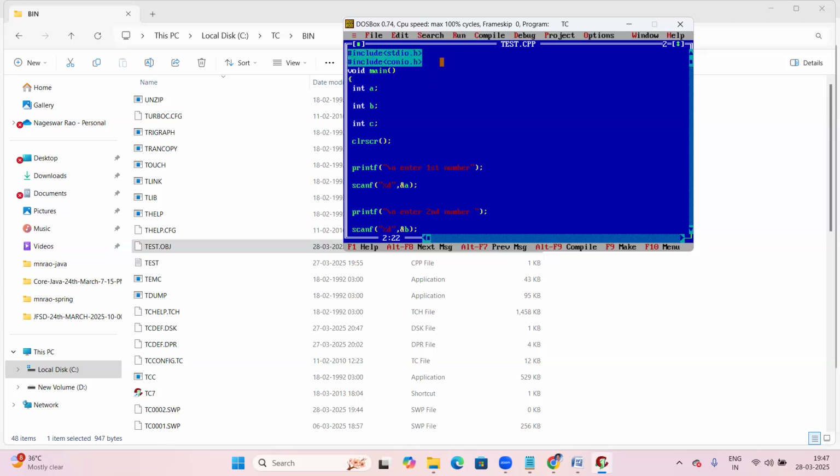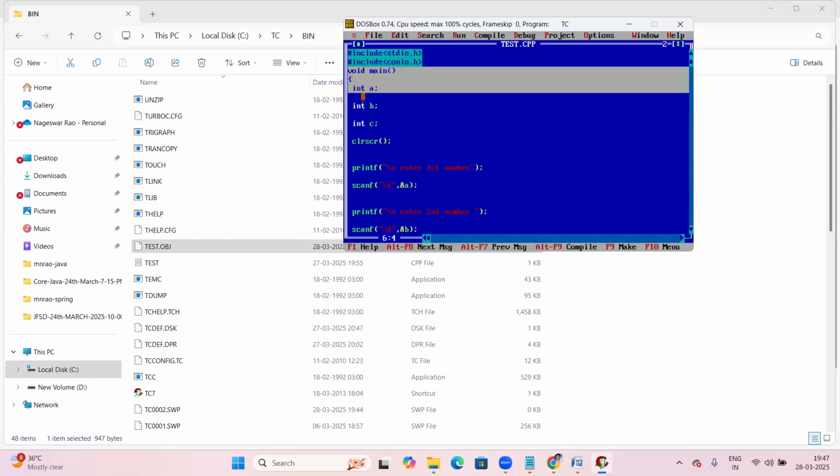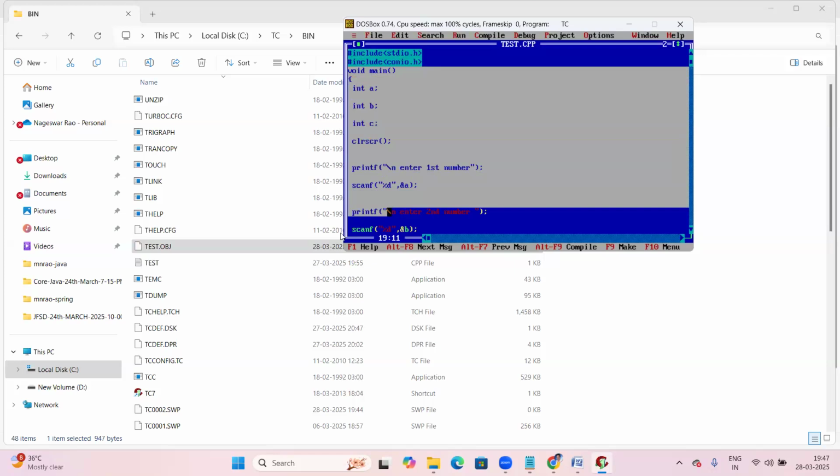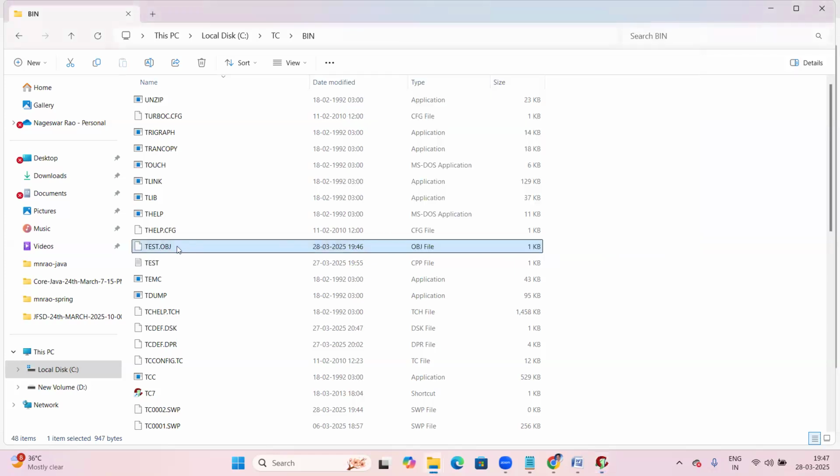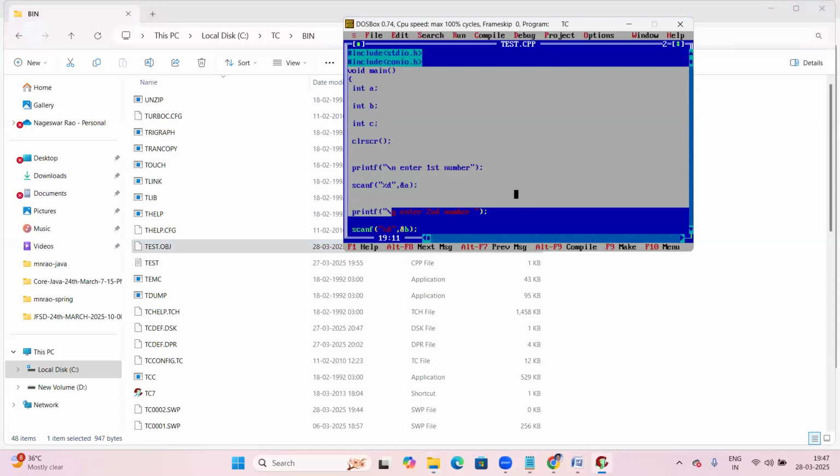These libraries also contain their own binary code. So after compiling, your C program converts into binary format and is generated as test.obj. This is the binary code for your C program.